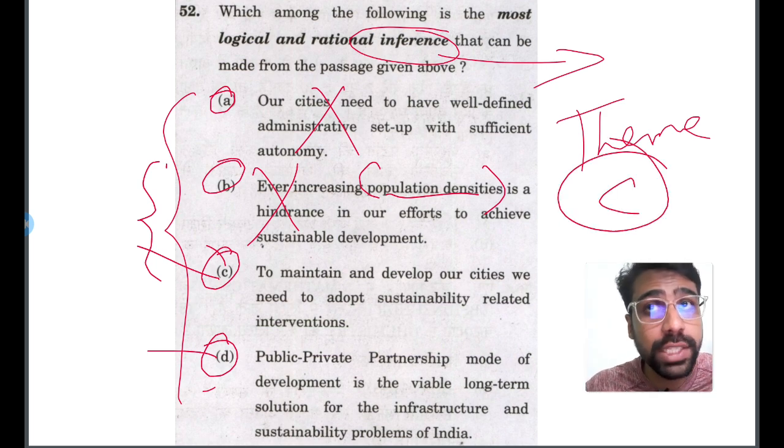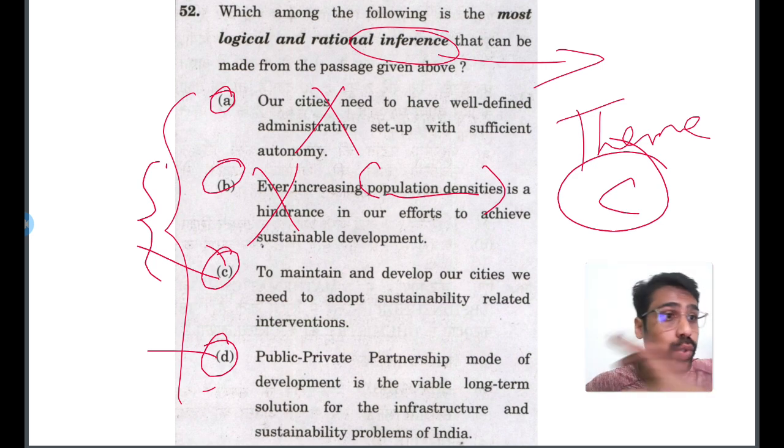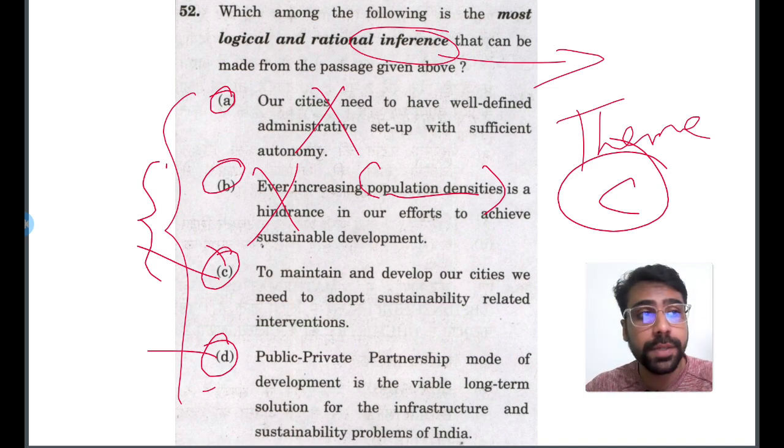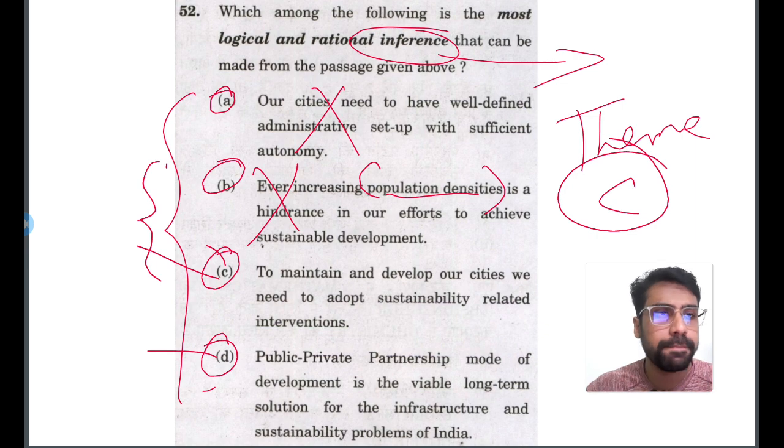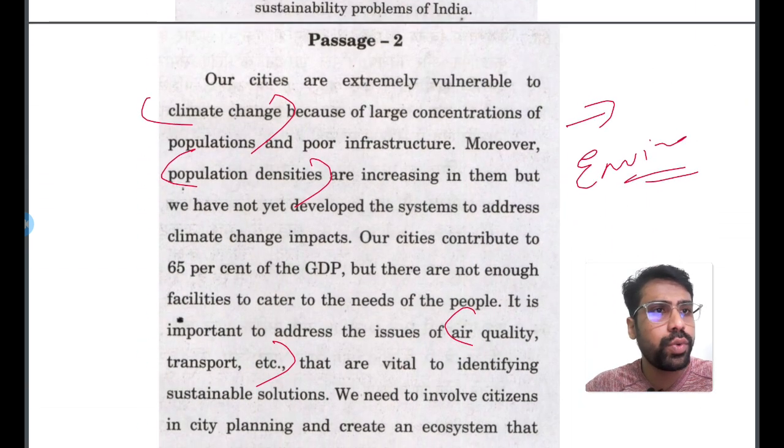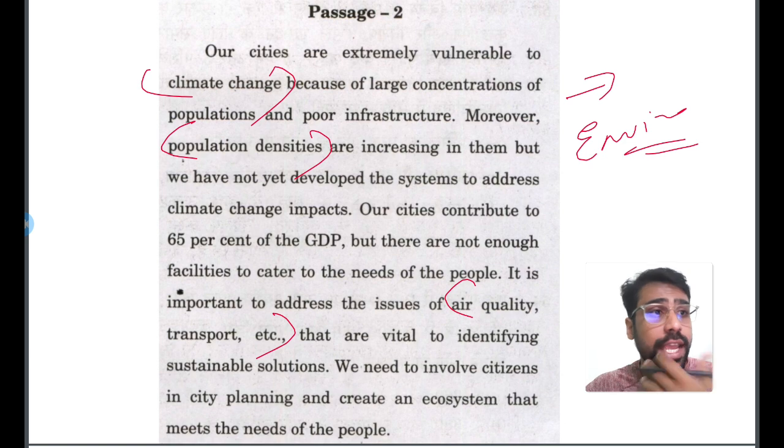That is what we call as a bureaucratic mind. You should choose among options which are almost similar. That's all about our decision making skills. This is how you should approach this particular question. I hope the approach is clear. You can go through the passage again if you have any more doubts.